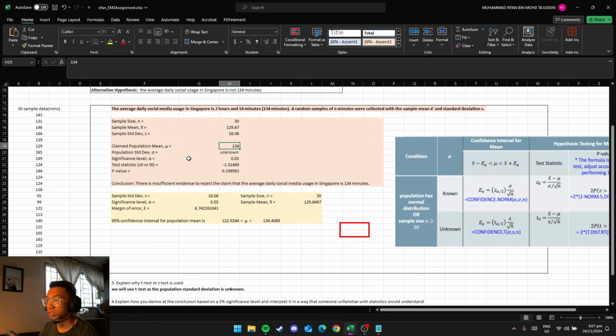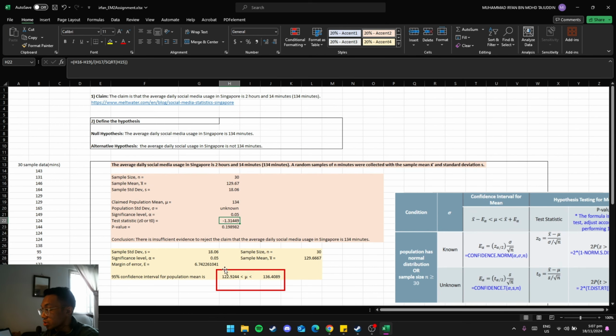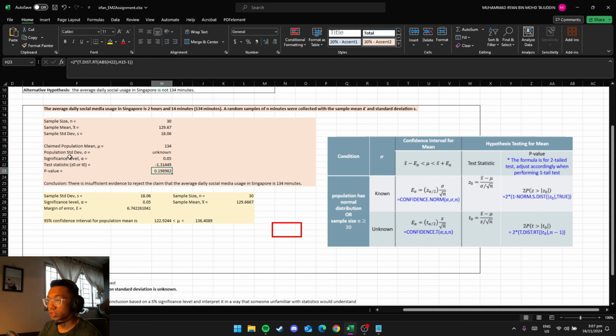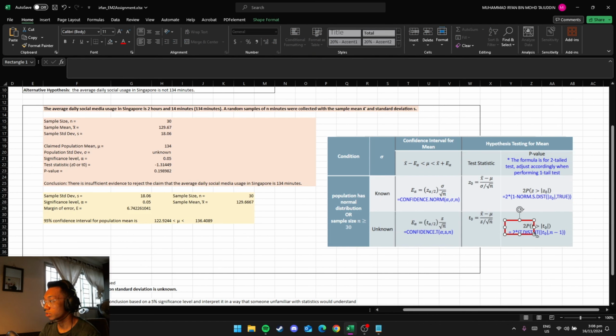So next is the significance level, which I will normally use 5%. And then to calculate the test statistic, what I need to do is take the sample mean minus the claimed population mean, divided by the sample standard deviation divided by the square root of the sample size, and this is the answer here. So to find the p-value, the population standard deviation is unknown, which is here. I use this formula here and I put it inside, and this is my answer.